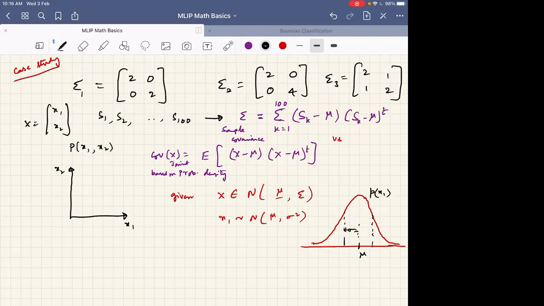Now the question is, how will a two-dimensional Gaussian distribution look for a given mu and sigma? Yeah, I need some answer again. I request those who know to quickly answer, so that it will help the whole class. That will be a three-dimensional plot. It will be a three-dimensional plot.